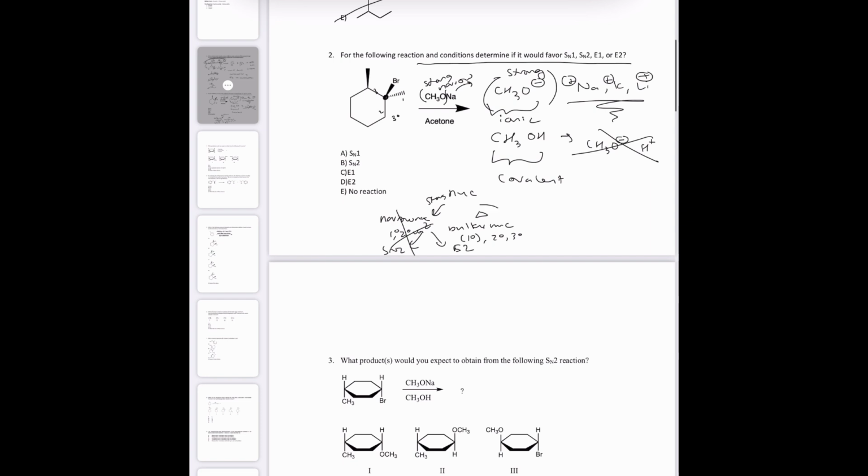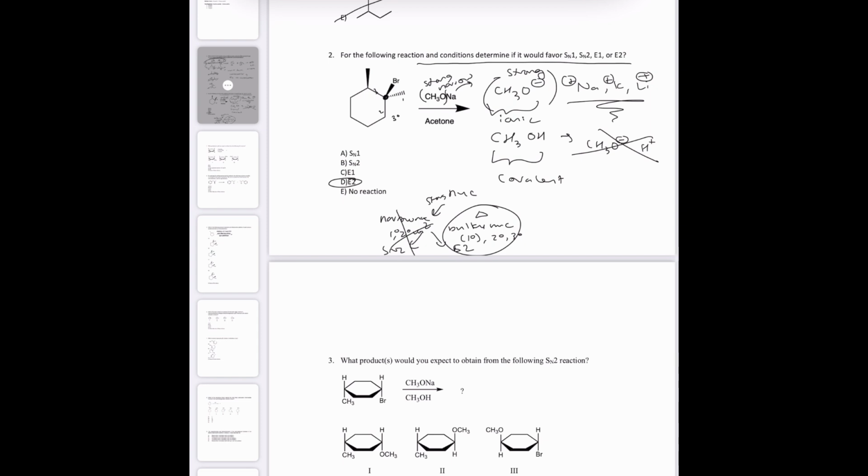So I'm going to look at all those things. We know that this is strong and it's also narrow. So because it's narrow, it's going to favor SN2. So now we look at our leaving group. We look at the carbon where it's attached, and it has 1, 2, 3 carbons around it. So that means it is tertiary. So our leaving group is tertiary, which means it can't go SN2. So the only option then is E2. So E2 would be the answer.